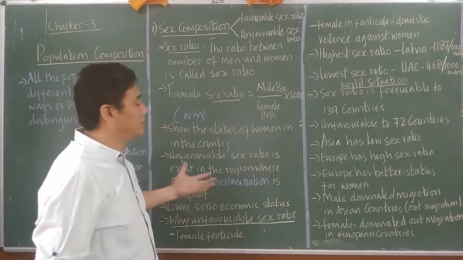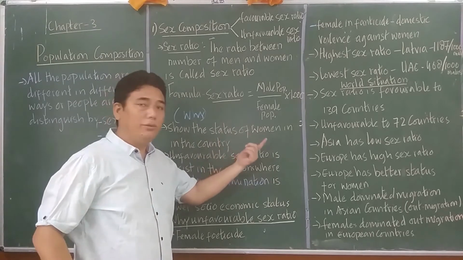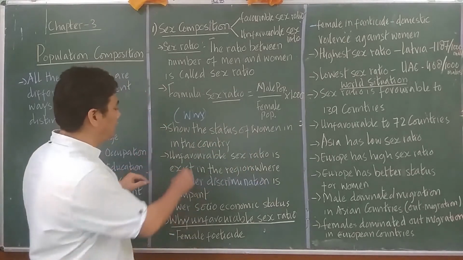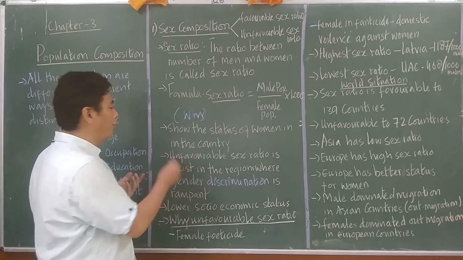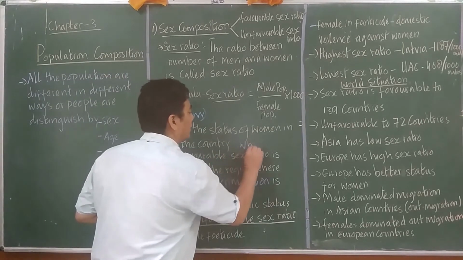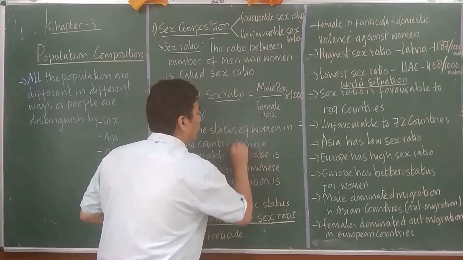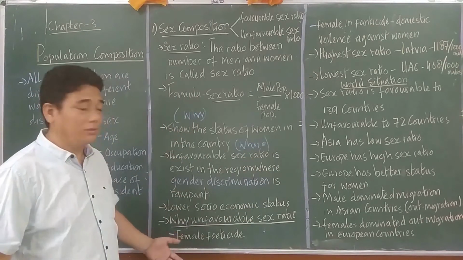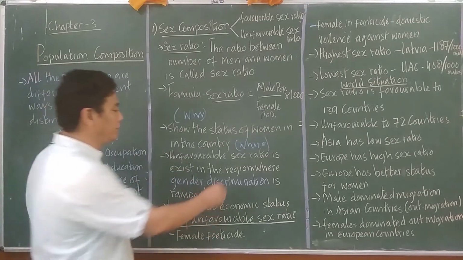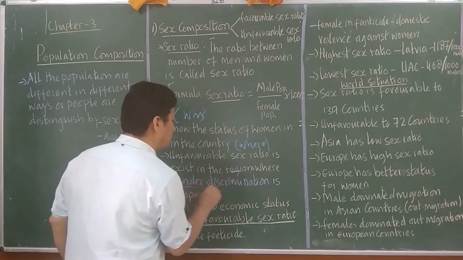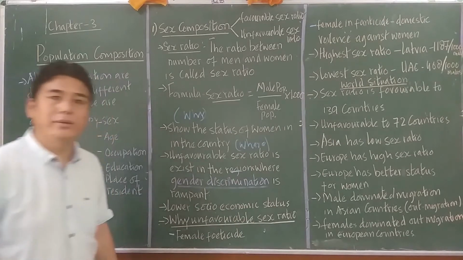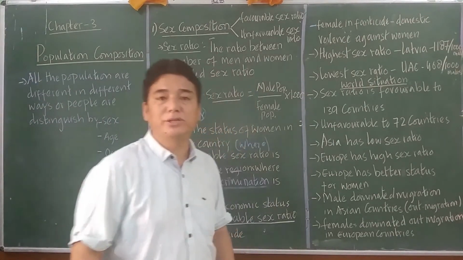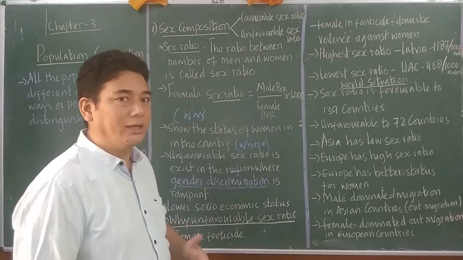We need to learn about the sex ratio because it indicates the status of women, right? And here, where do you find the unfavorable sex ratios in the world? In the regions where gender discrimination is rampant. What is gender discrimination? The discrimination between men and women that is taking place.